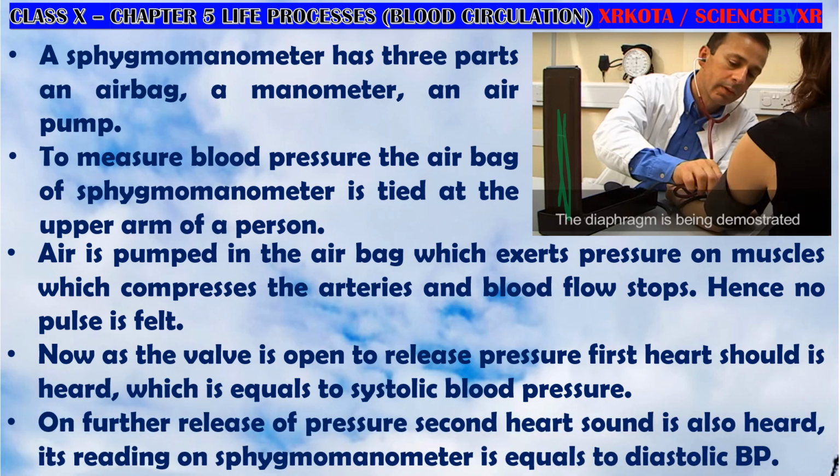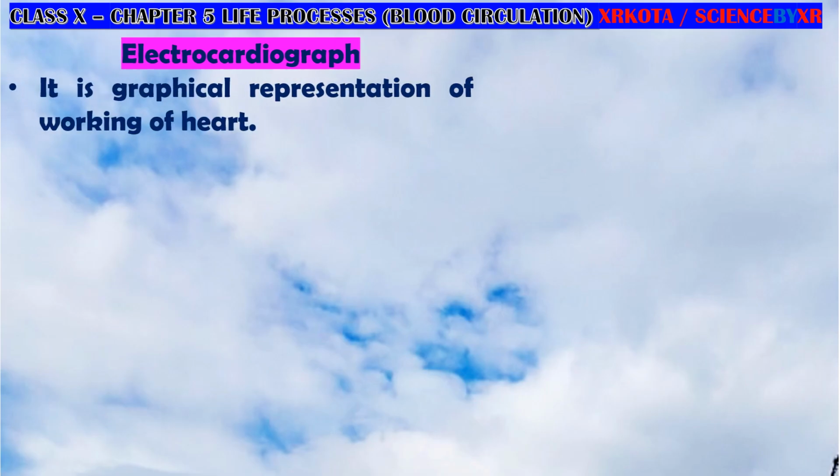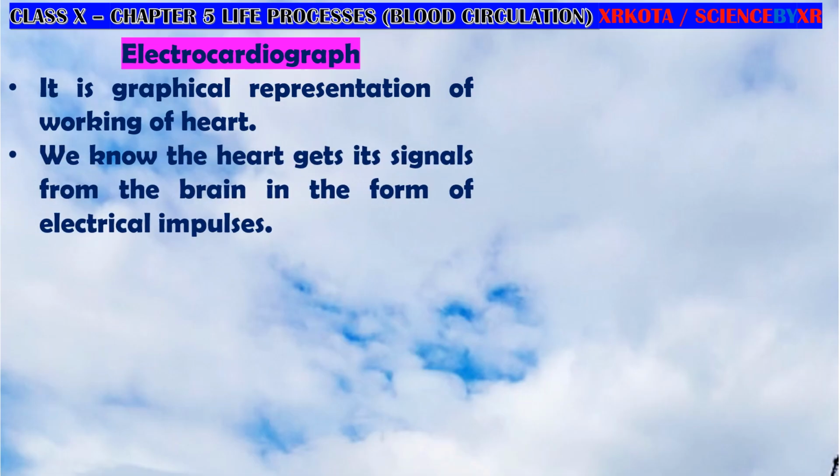Okay, so next is the electrocardiogram. It is a graphical representation of the functioning of the heart. You come to know how the heart is working, whether it is working okay or not. So we know that the heart gets its signal from the brain, and these are in the form of electrical impulses. Now in the body, the impulses are carried by the nerves, and naturally there will be some amount of leakage of this impulse.